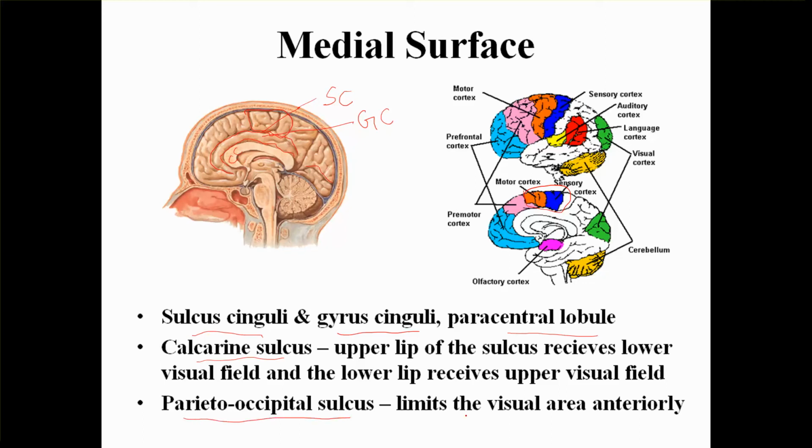Parieto-occipital sulcus limits the visual area anteriorly. So this is the parieto-occipital sulcus here. This is the parieto-occipital sulcus, which will limit the visual area anteriorly. The gyrus cinguli is related to the visceral brain. That means that all the sensations within the body or related to the organs is felt here, or is represented along the gyrus cinguli.